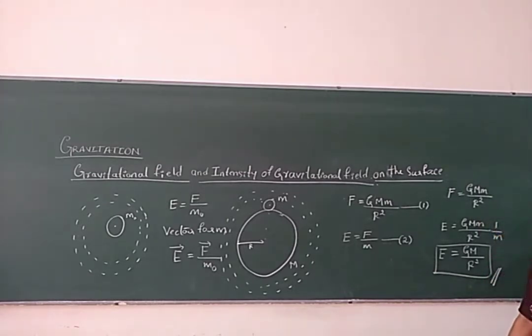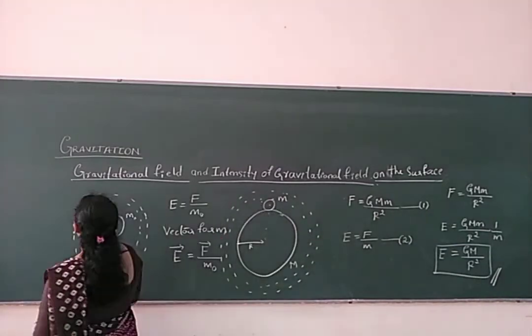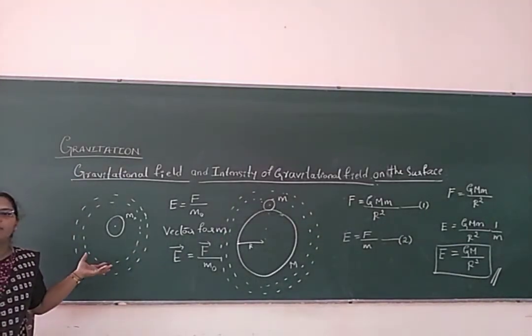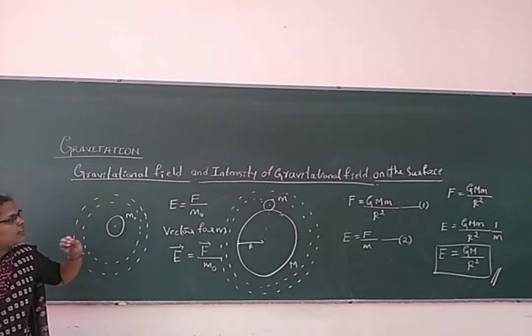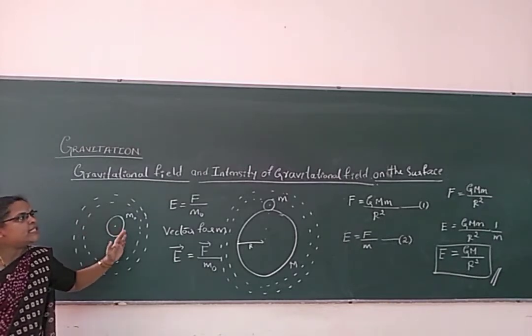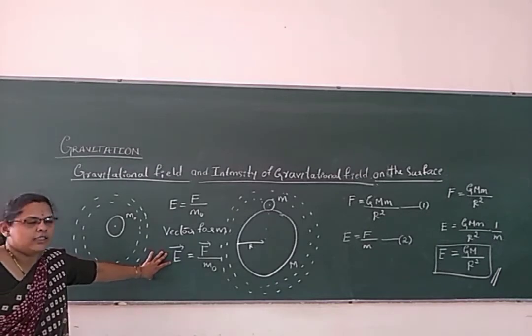So similarly, you will get intensity of gravitational field. Once you understand what we mean by gravitational field and what we can understand by the intensity of gravitational field, then we can easily realize what the intensity of gravitational field will be if the body is on the surface of the Earth. It is very simple.